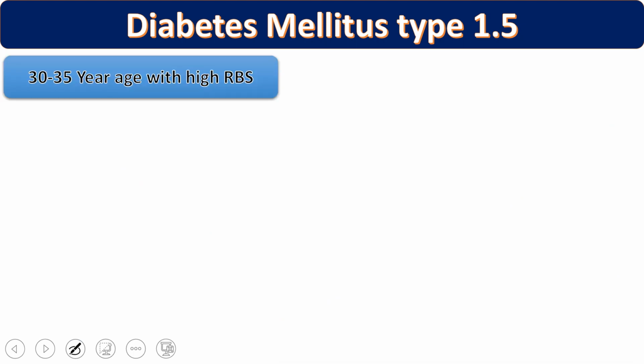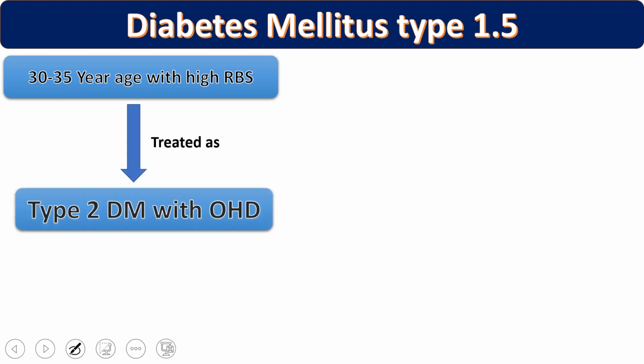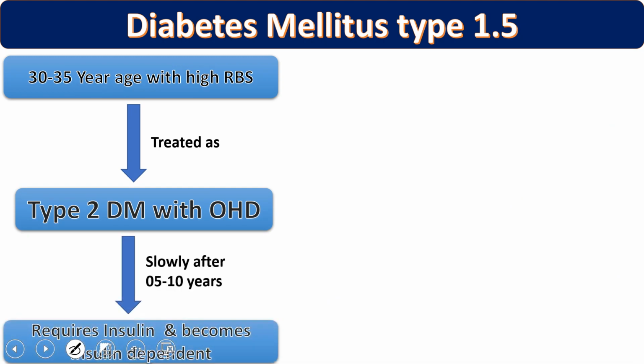The second example is an old age, a young one having normal to high random blood sugars. It will be diagnosed as type 2 diabetes mellitus, and they will go for OHD, oral hypoglycemic drugs. Slowly, after 10 to 15 years, they need insulin and become insulin dependent.